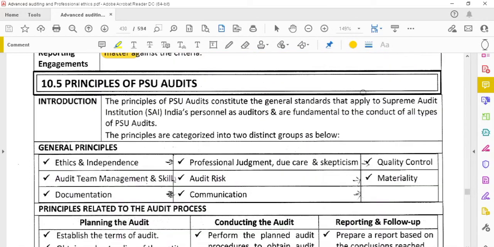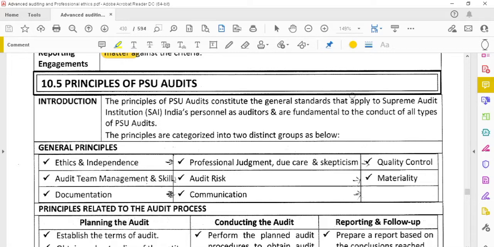Okay, then principles of the audits. What are the principles? General principles. There are two categories of principles. First one is the general principles, and the second one is principles relating to the audit process. While conducting the audit, these principles have to be followed. So, what are the main principles?